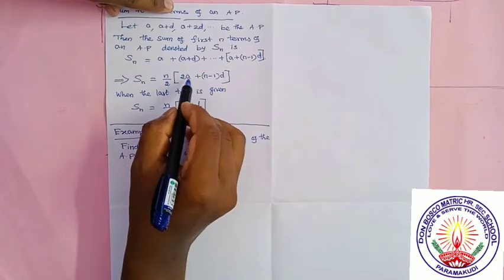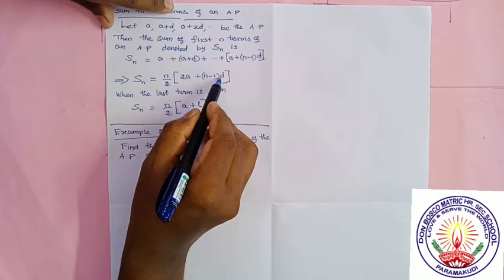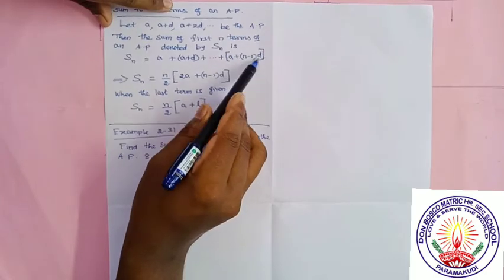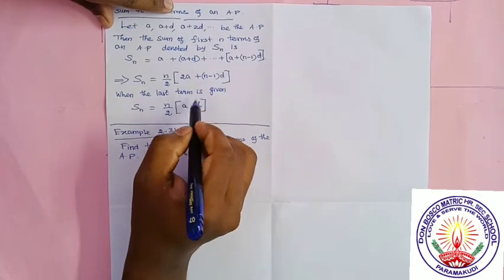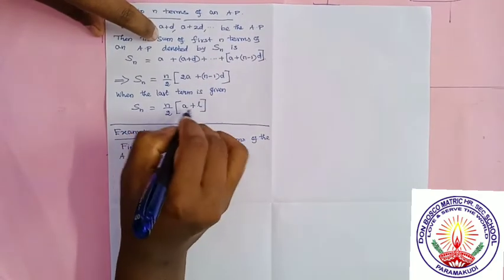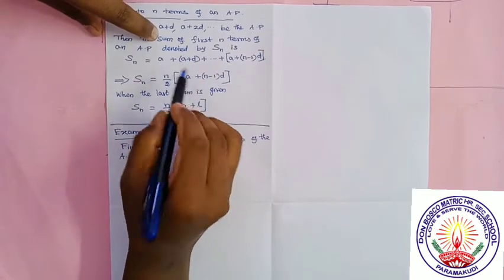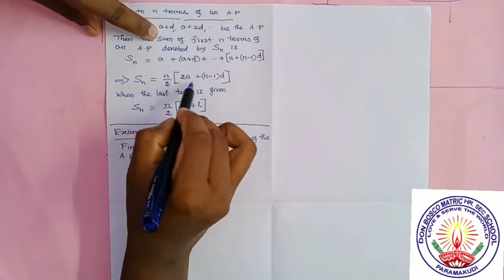The l comes like this: in 2a plus n minus 1 into d, if you write a plus n minus 1 d, instead of a plus n minus 1 d we can write l. So from this formula they have directly simplified it. If the last term is given, we have to use this formula. When first term, common difference and n are given, we have to use the other formula.